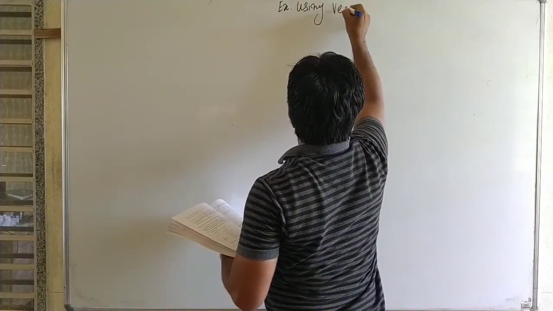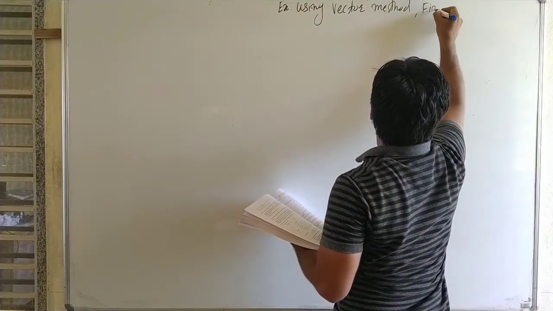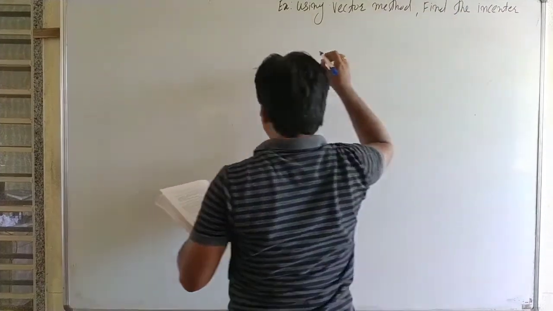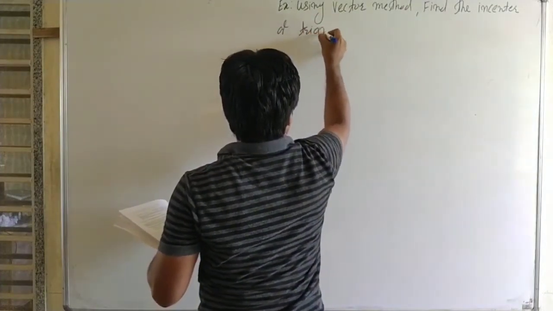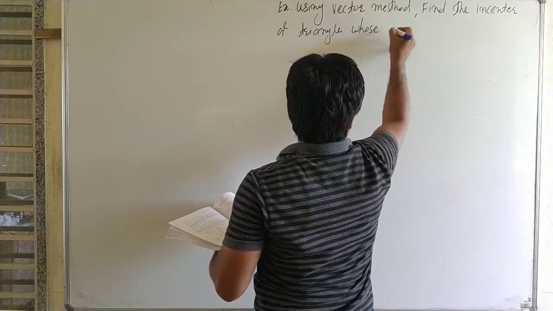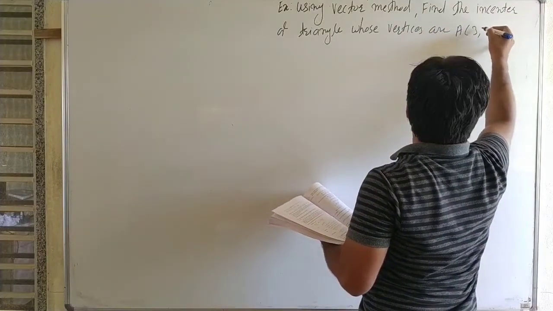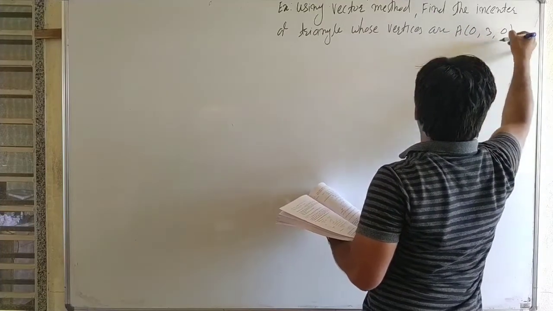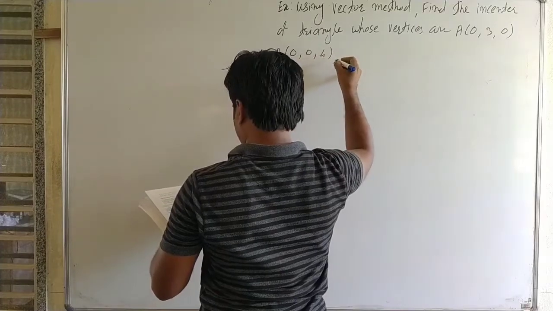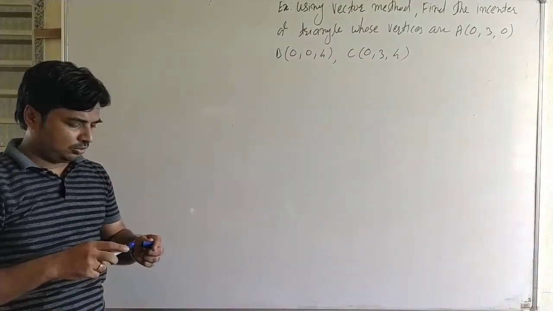Now, using the vector method, find the incenter of a triangle whose vertices are A (3, 0, 0), B (0, 0, 4), and C (0, 3, 4). Then we will find the incenter of the triangle.